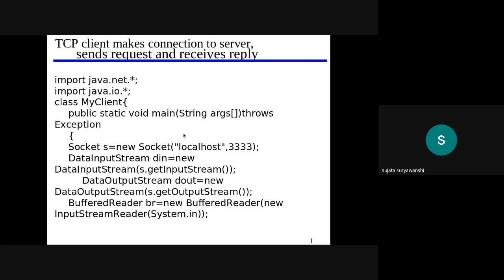Can anyone tell me, instead of the keyword localhost, can I write an IP address? Which IP address should we use here instead of localhost? I have already explained in the previous lecture. Can I use any other IP address for localhost?